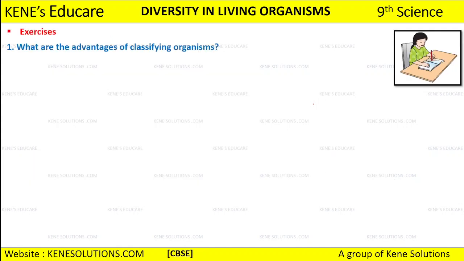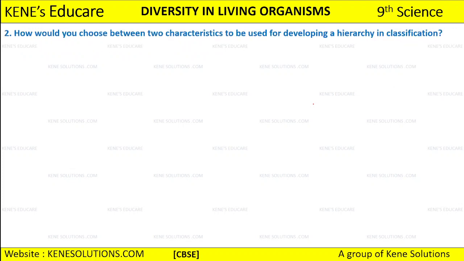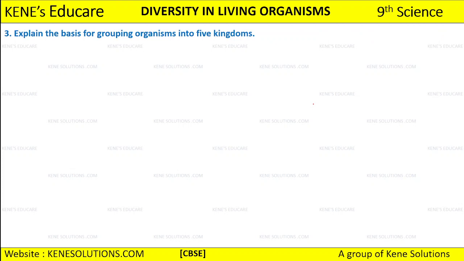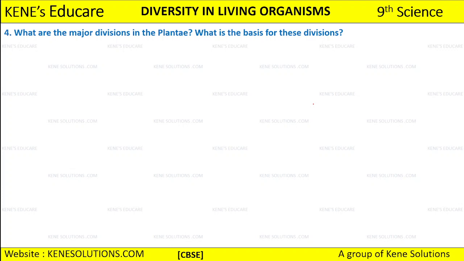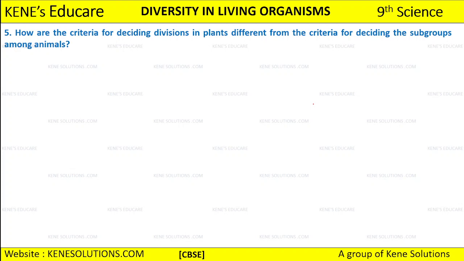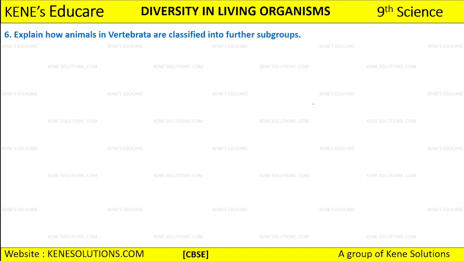There we are going to discuss what exactly we have discussed in this lesson, and then we have certain questions to discuss: what are the advantages of classifying organisms; how would you choose between two characteristics used for developing a hierarchy in classification; explain the basis for grouping organisms into 5 kingdoms; what are the major divisions included in Plantae and what is the basis of this division, and how is the criteria for deciding the division in plants different from the criteria for deciding the subgroups among animals; and explain how animals in Vertebrata can be classified into further subgroups.